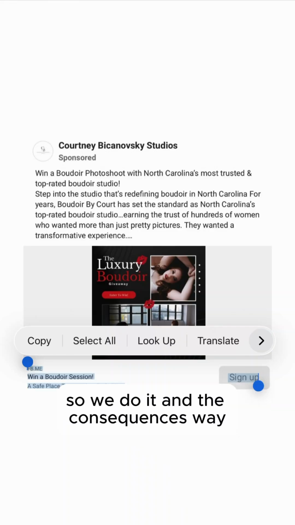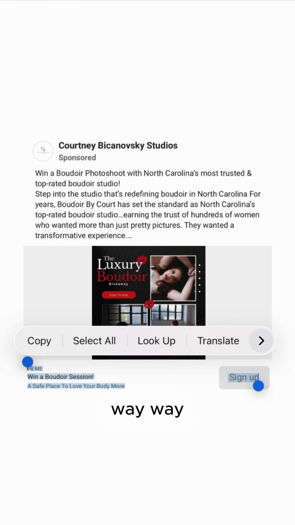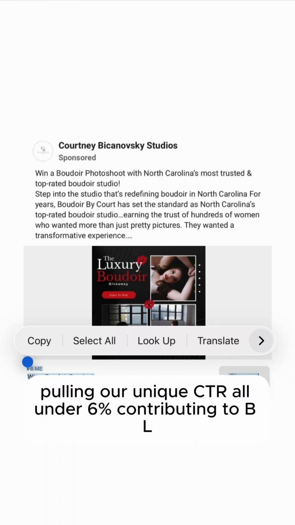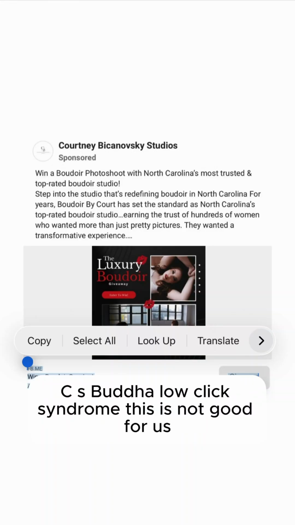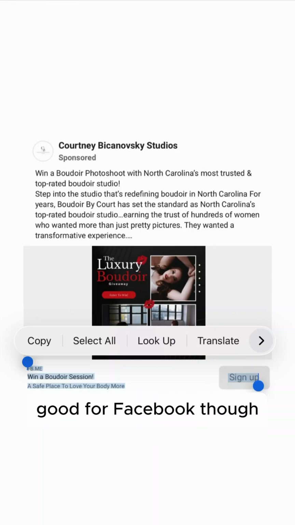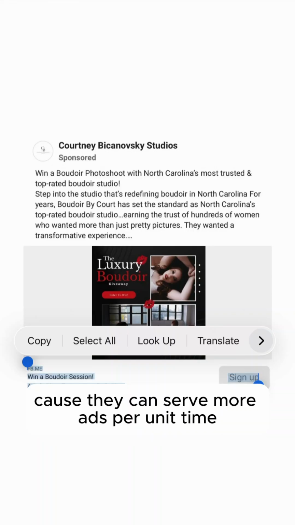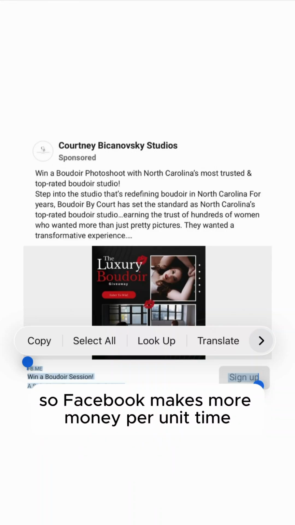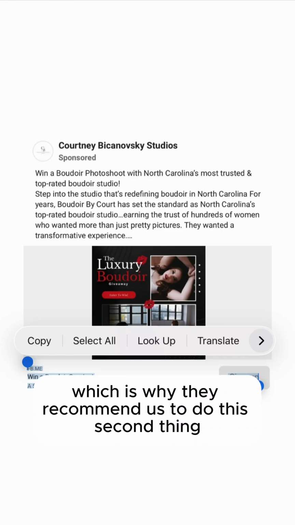So we do it, and the consequence is way more women start scrolling by our Boudoir Facebook ads, pulling our unique CTR all under 6%, contributing to BLCS, Boudoir low click syndrome. So this is not good for us. Good for Facebook though, because they can serve more ads per unit time the more women scroll by our ads per unit time. So Facebook makes more money per unit time, which is why they recommend us to do this.